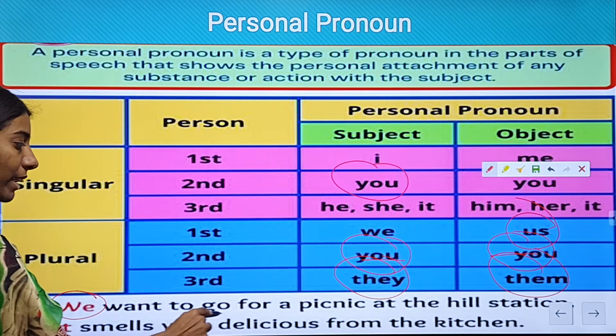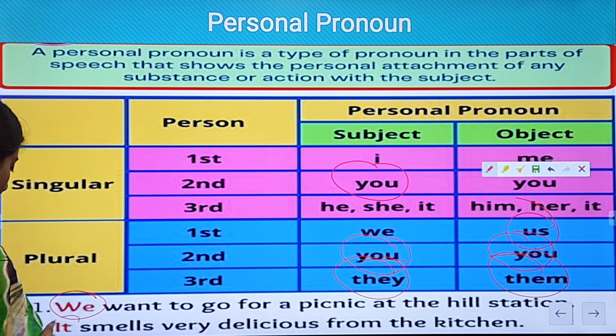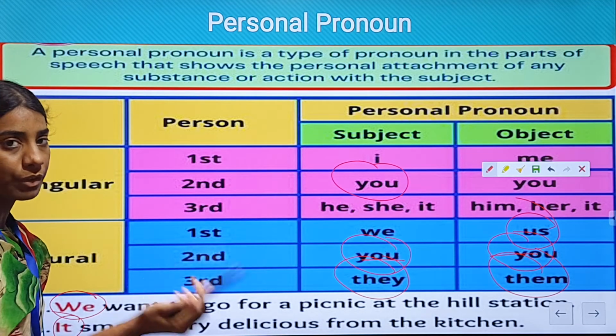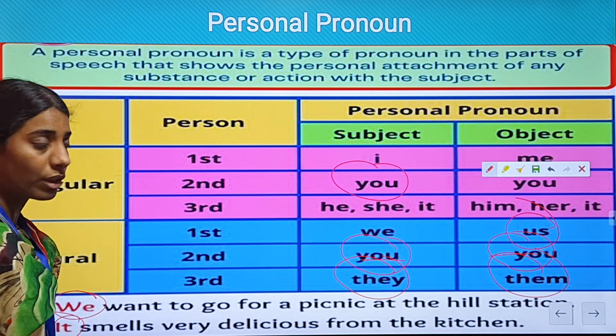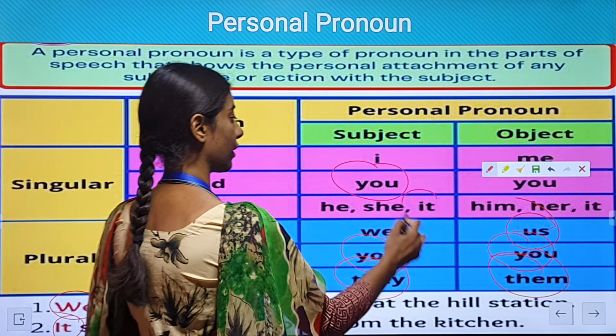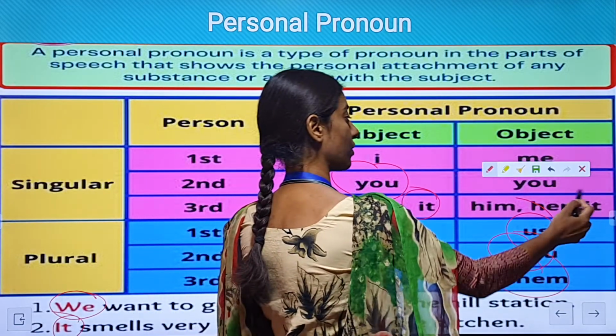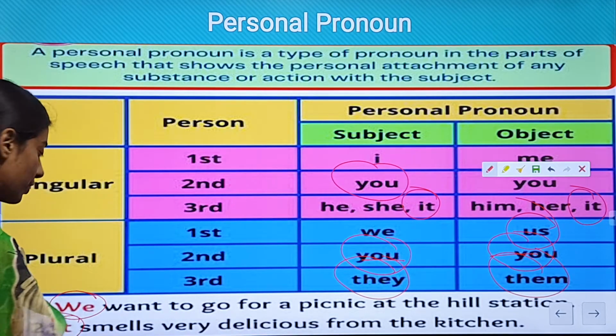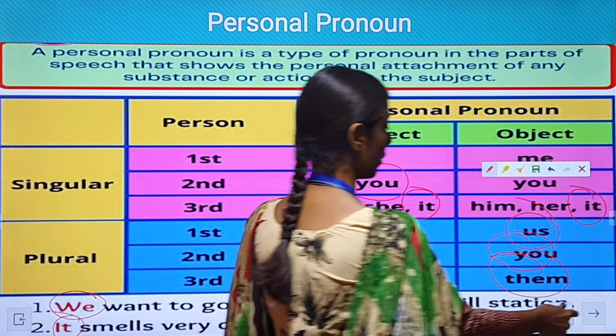It smells very delicious from the kitchen. It is also one of the pronouns which is used to refer to things that are non-living. Okay, he, she, it. You can see here, and it will also not change. Okay, it will also remain the same in both the subject and the object. Okay, so now let's move forward.